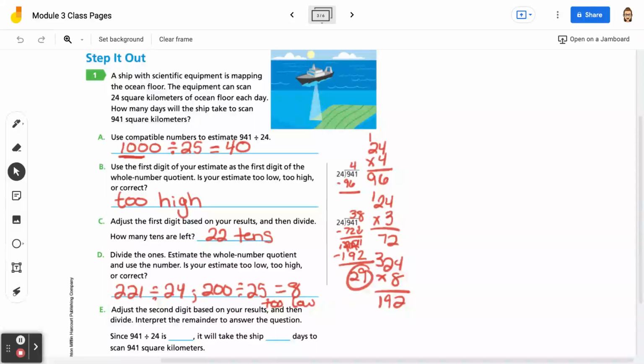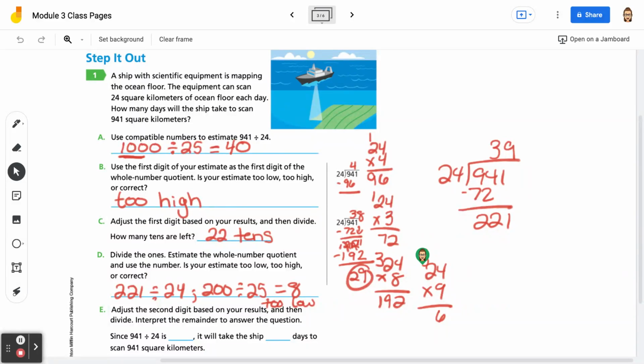So if I do the division, I'm going to rewrite the problem here so I have room so you can see what I'm doing. So we had the 3 minus the 72 gave us 221. And we said 8 was too small, so I'm going to use a 9. I'm going to do 24 times 9. 9 times 4 is 36. 9 times 2 is 18, plus 3 is 21, so we're going to get 216.